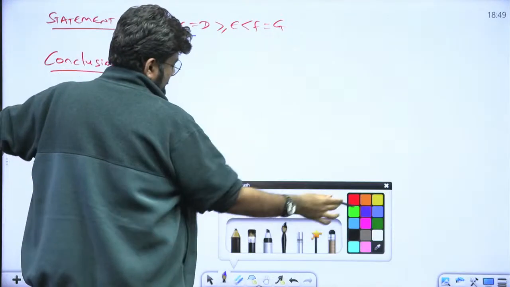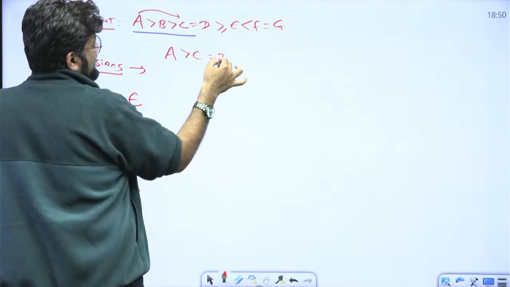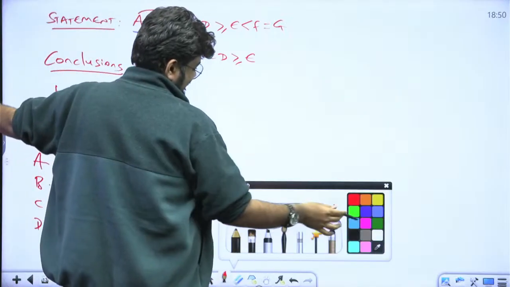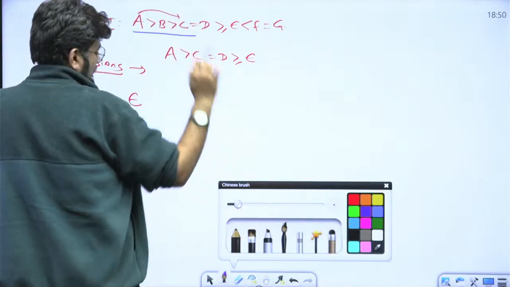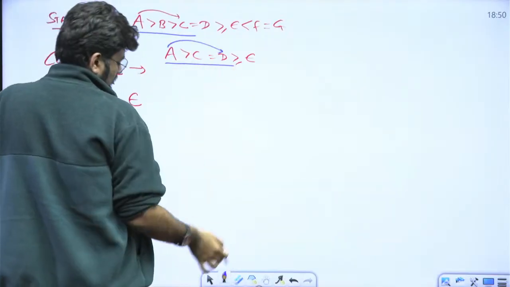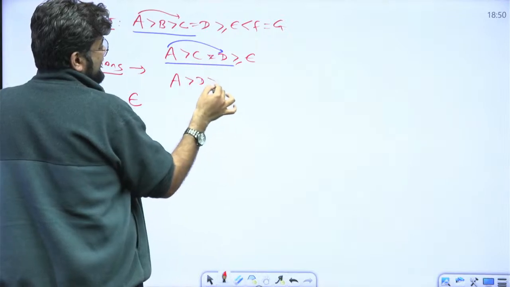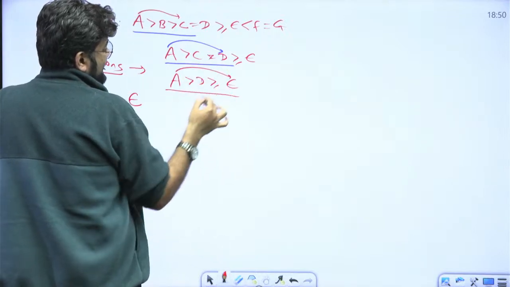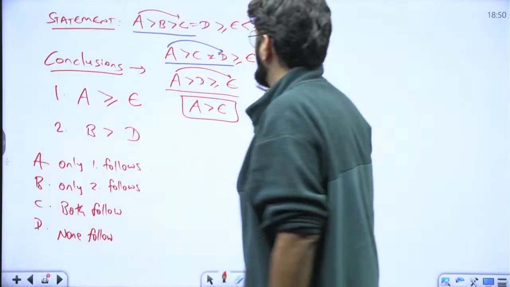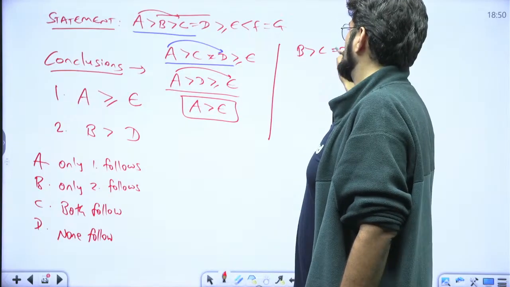We only need till A and E, so let's not go further. Drop this. That gives one relationship. What about the other? We need B and D. Drop this as well.